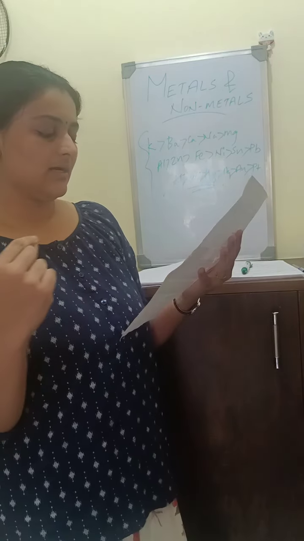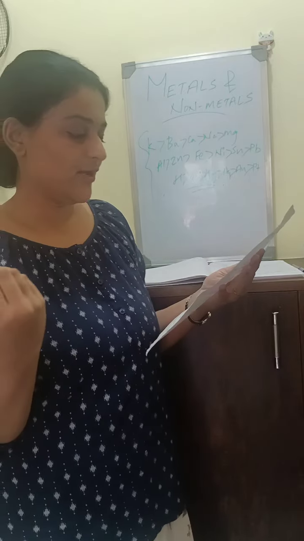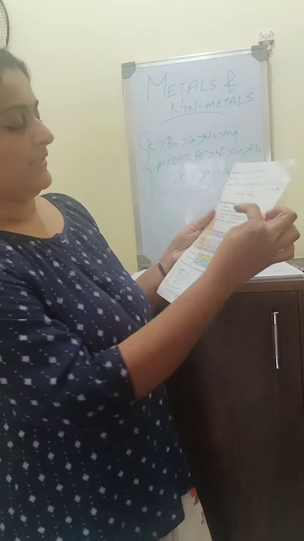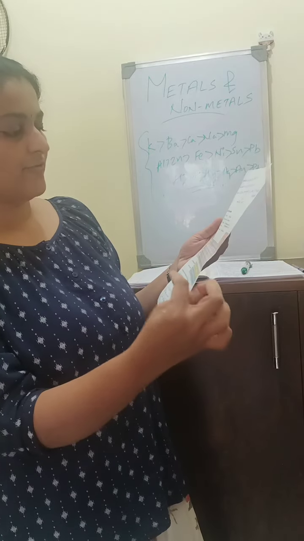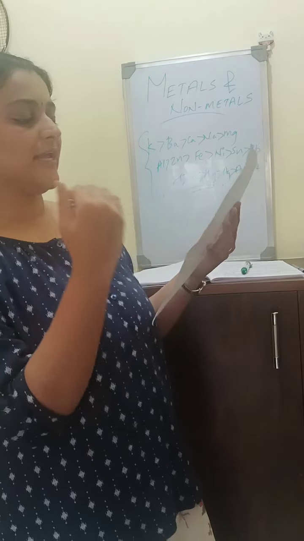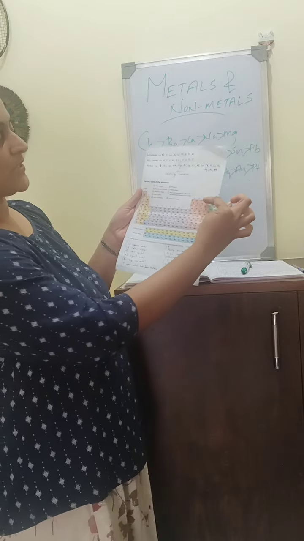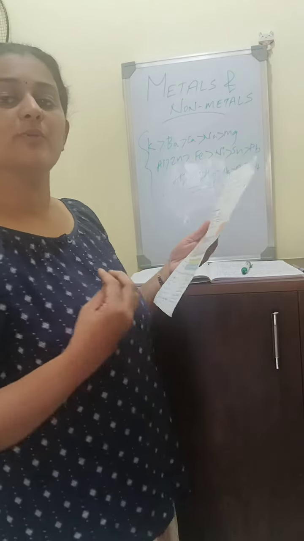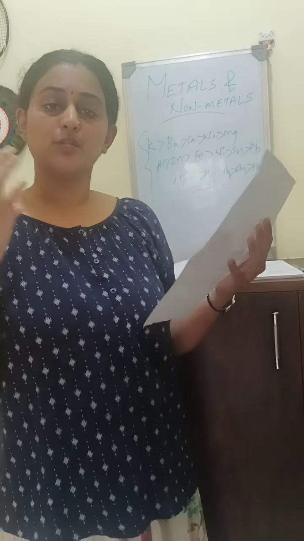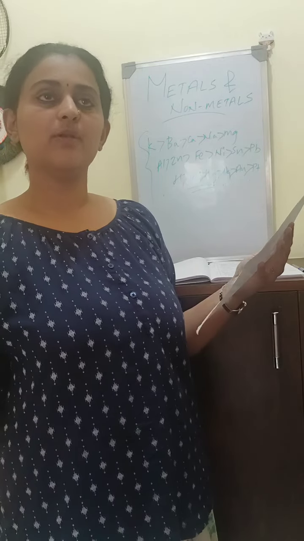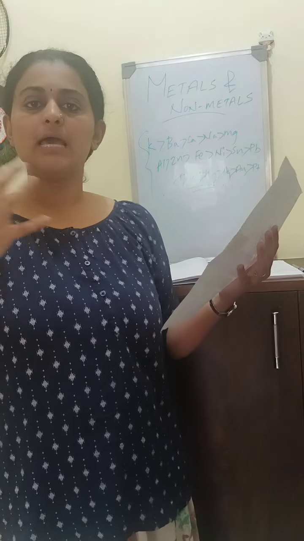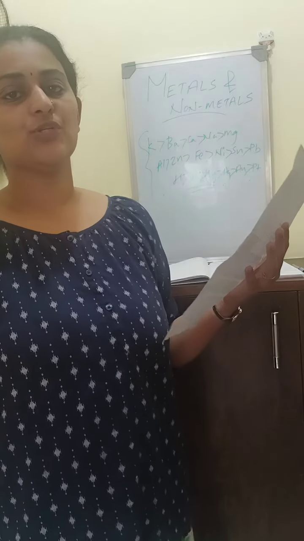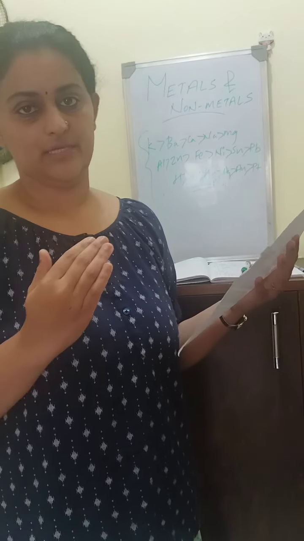And in the actinide series, these elements are radioactive in nature. The 13th group is known as the boron group, the 14th group as the carbon group, the 15th group as the nitrogen group, the 16th group as the oxygen group, the 17th group belongs to the halogen group, and the 18th group belongs to the noble gases. Noble gases are non-metals, but they belong to a separate category because they are usually inactive in nature. They are inert because almost all the atoms have the maximum number of electrons in their outermost shell. So they are least reactive in nature.